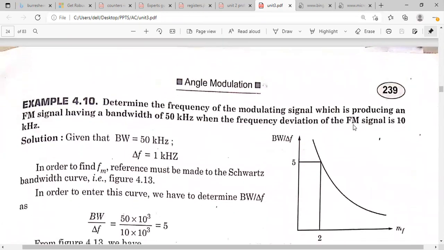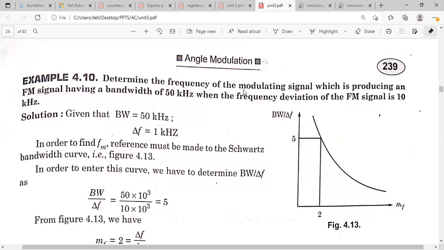And next, on the same problem, determine the frequency of the modulating signal which is producing an FM signal having a given bandwidth. So here we have to calculate fm. You have to calculate the frequency of the modulating signal, and the bandwidth of the FM signal is given as 50 kilohertz when the frequency deviation of the FM signal is 10 kilohertz. Here they gave the deviation and the bandwidth, and what you are going to calculate is the modulating signal frequency, fm.